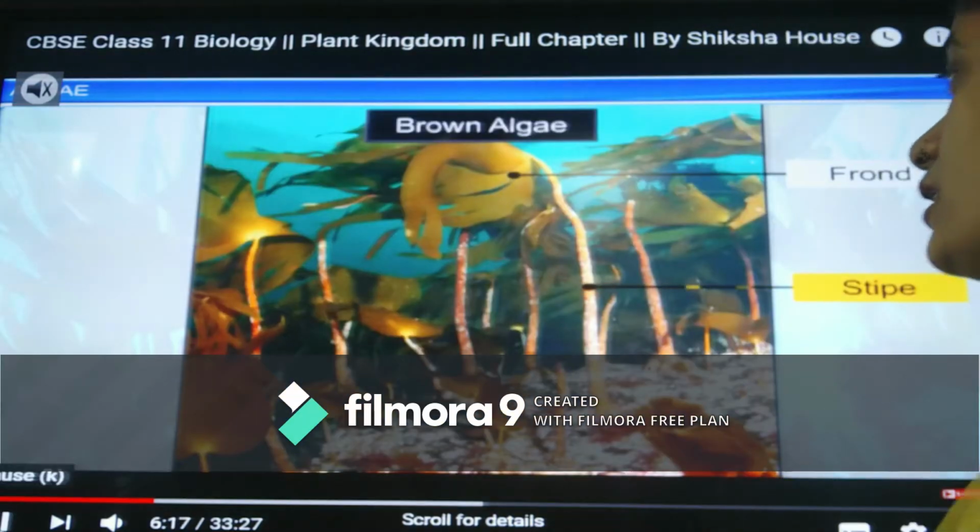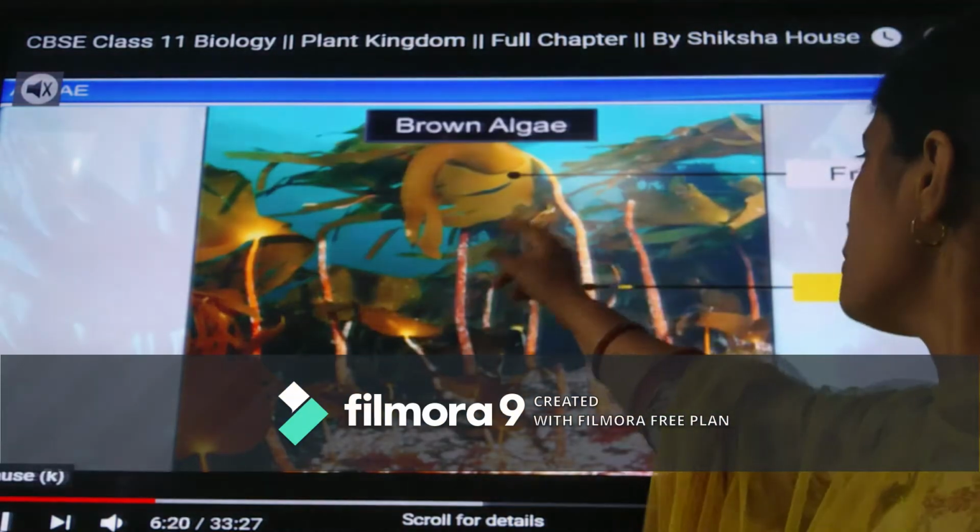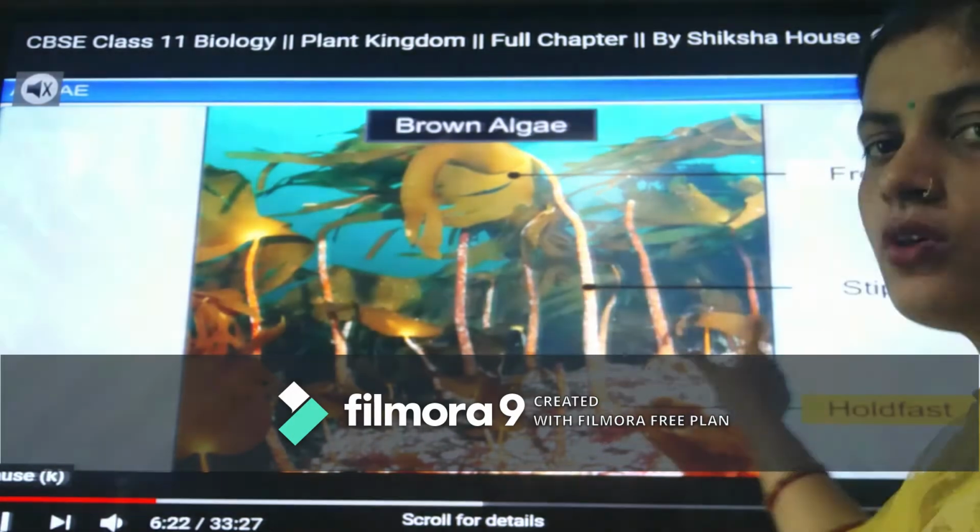The plant body of brown algae is broadly divided into parts. This leafy structure is called the frond. This stalk is called the stipe.